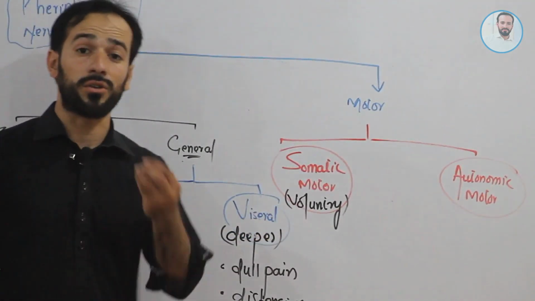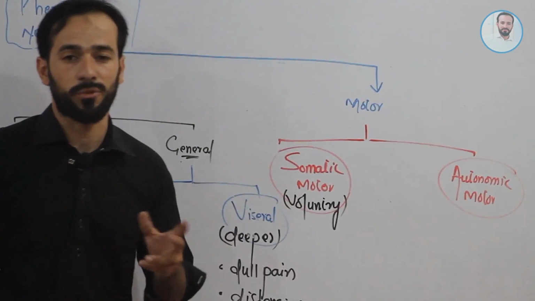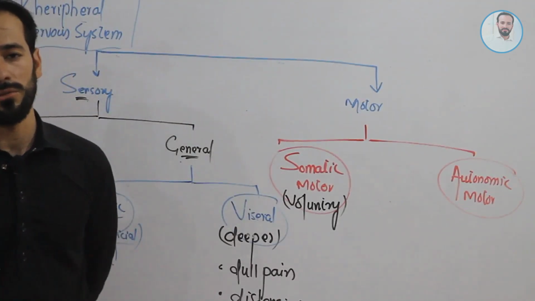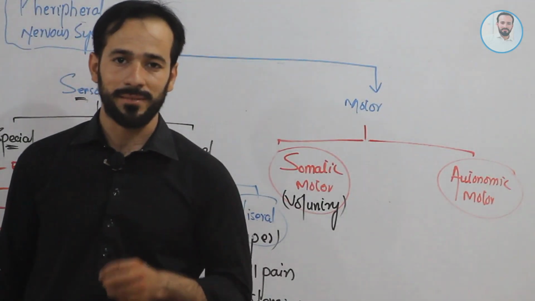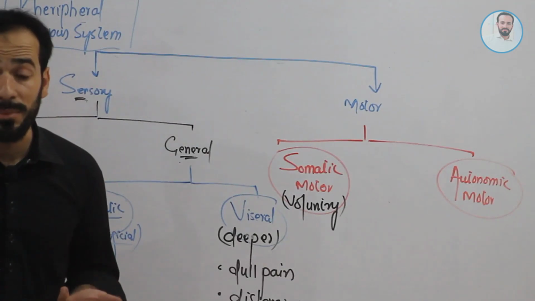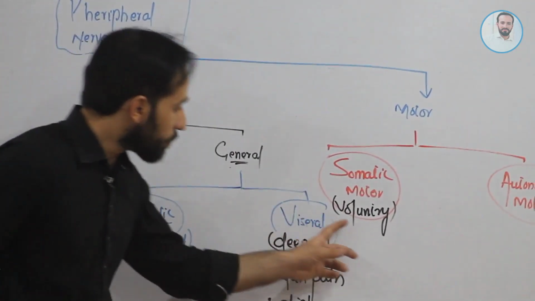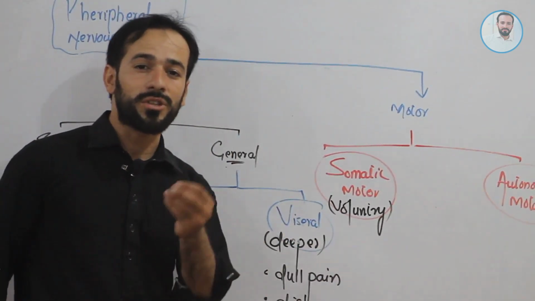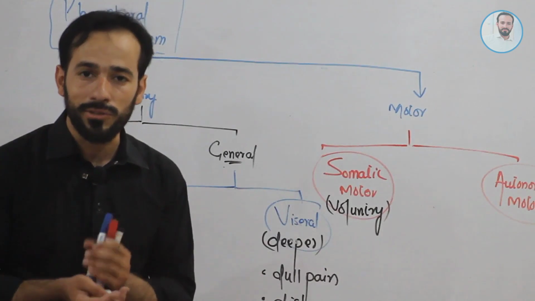So which are under conscious control. For example, running. If someone says run, you say no, I don't run. If someone says please chew the gum, you say no. If someone says please laugh, you say, I don't laugh, right? So these are those actions which are under our control, under conscious control.